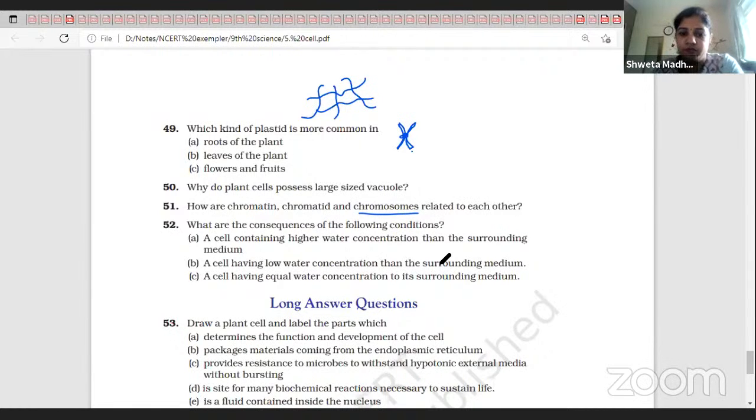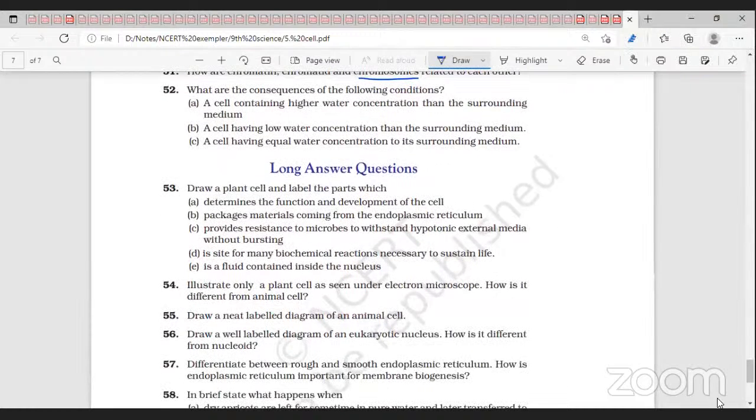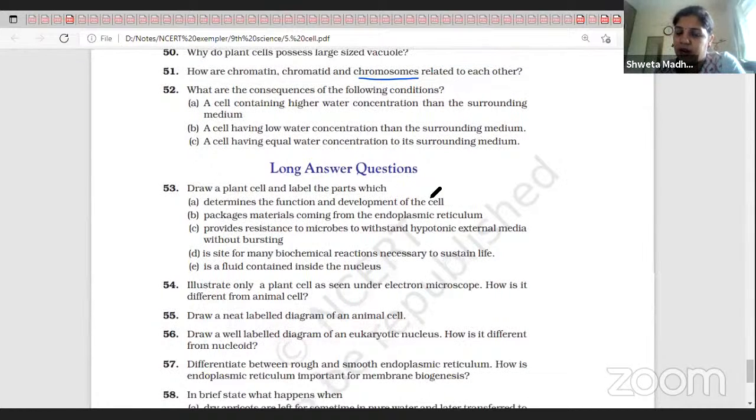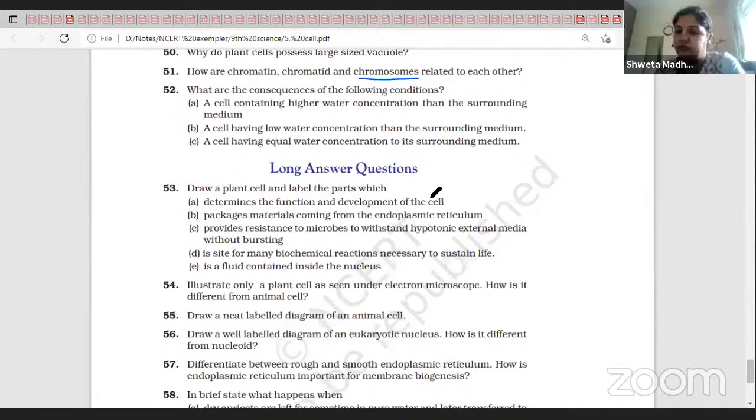Clear? Draw the plant cell and label the parts which determine the function and development of the cell. Which organelle or part determines the functioning of the cell? Which one will control that? Nucleus.